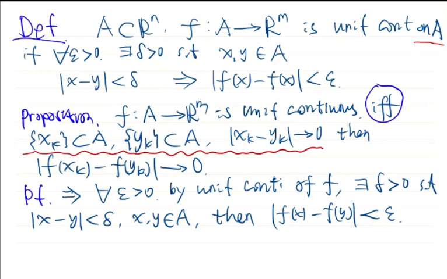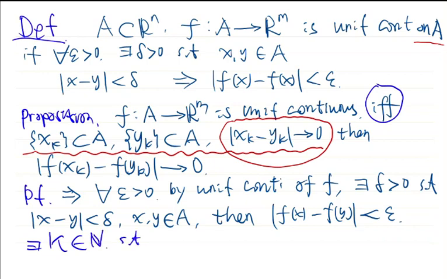Okay, this is our condition from f being uniformly continuous. Then for our sequences xk and yk, because we know that their distance goes to 0, there exists a capital K, which is a natural number, such that once the index k is not less than capital K, then the distance from xk to yk will be less than the delta we obtained from epsilon under the uniform continuity of f. Okay, this is crucial.